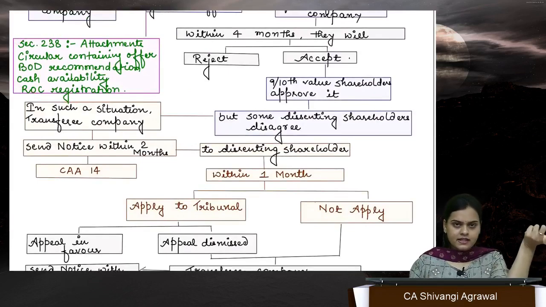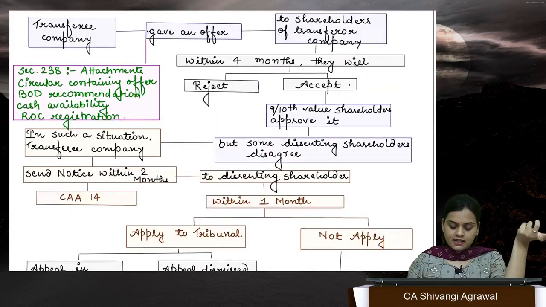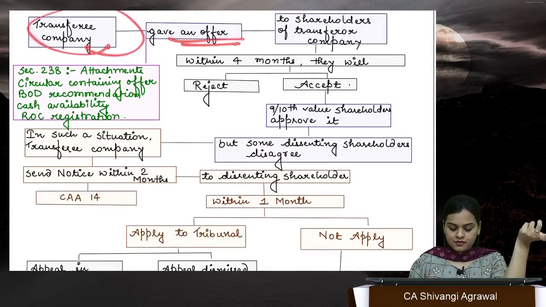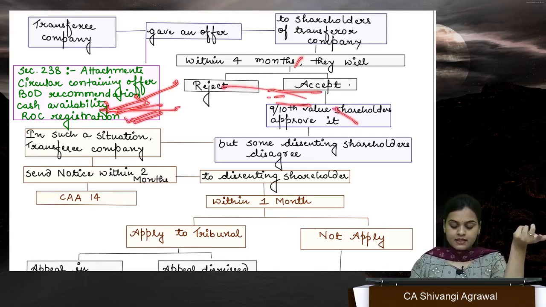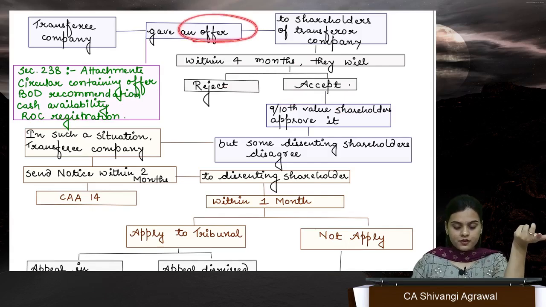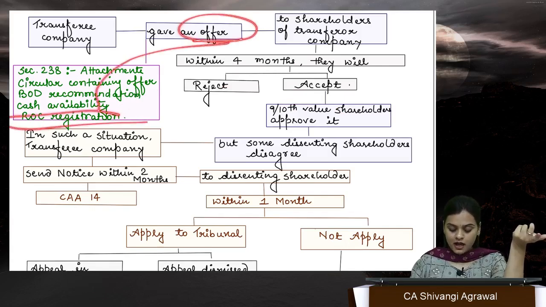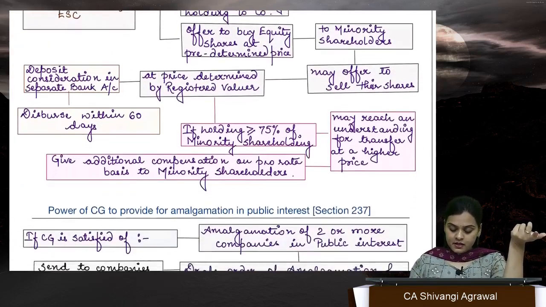Section 238 just tells us about the attachments: whenever a transferee company gives an offer, it also contains the board of directors' recommendation, the statement that if you accept the offer, necessary cash will be available, you will get adequate cash and thereafter you can sell the shares, and that we have registered the circular with ROC. Whatever offer you are giving, you also have to register it with ROC. If ROC refuses to register, you cannot go ahead and make an offer. There is a penalty also of 1 lakh for that. Okay, now